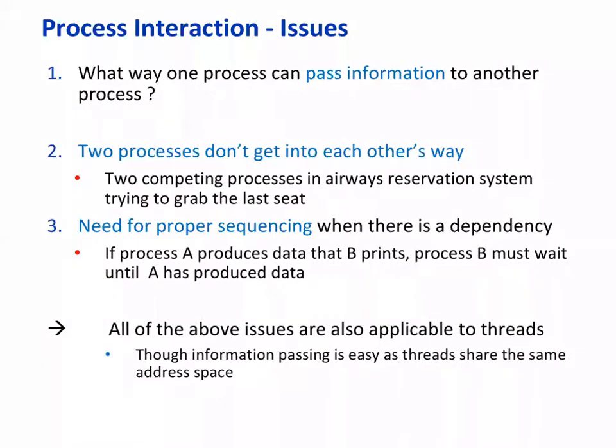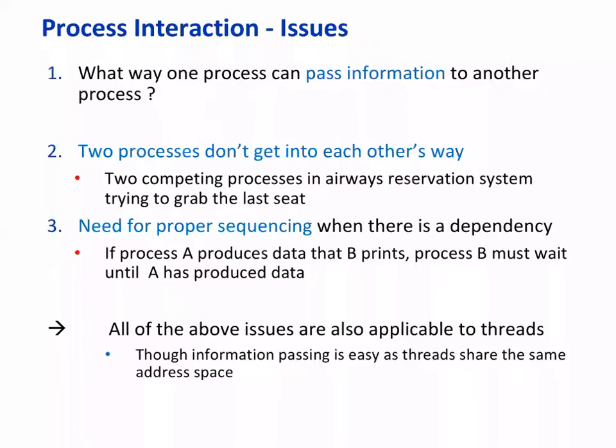All right. So when processes interact, there are issues that we need to solve. We'll have to find out how processes interact, how processes share information with each other or pass information to each other. While executing, processes must use some primitive for that, or some system calls.